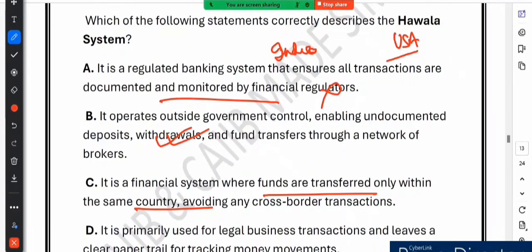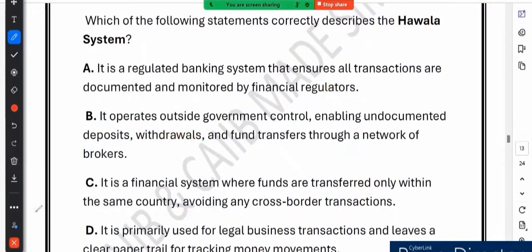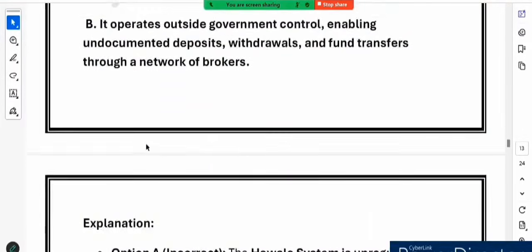So what we learned today is that the hawala system is an informal way of transferring money without any government oversight or formal documentation. It operates through a broker who transfers funds across borders, with no paperwork or official record, making it nearly impossible to track. While it can be used for legal purposes, it is often associated with illegal activities like money laundering. I hope this explanation helped you understand the basic concept of the hawala system. Now let's move over to the next question.